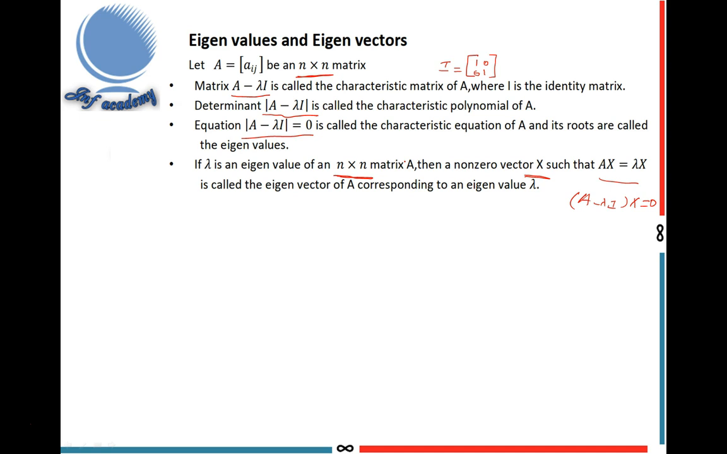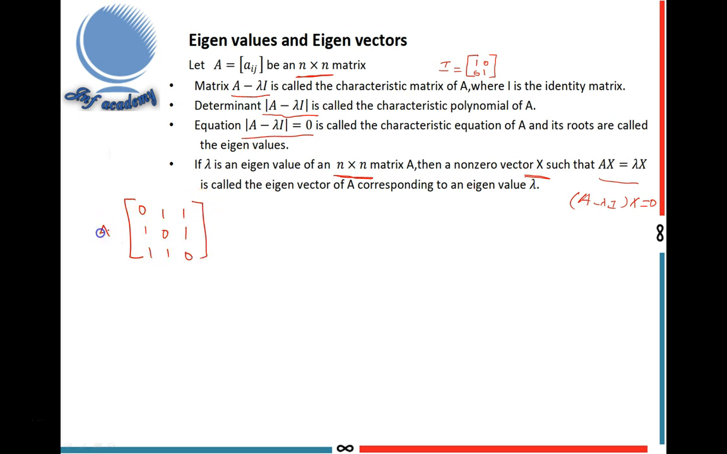This is the basic definition of eigenvalues and eigenvectors. Next, I am going to explain how to find eigenvalues and eigenvectors by using the basic definitions. I consider one 3 by 3 matrix. Similarly, you have to solve 2 by 2 also. So I explain one 3 by 3 matrix, 1 0 1, 1 1 0.